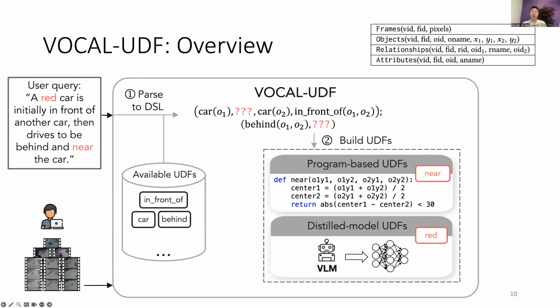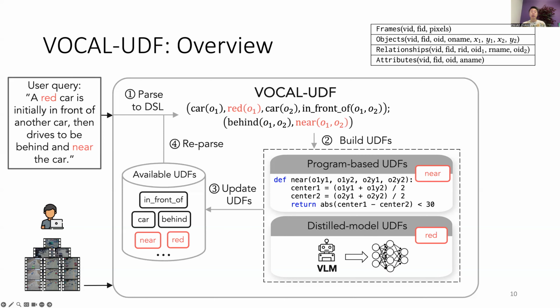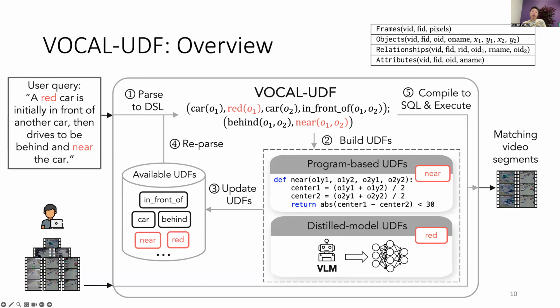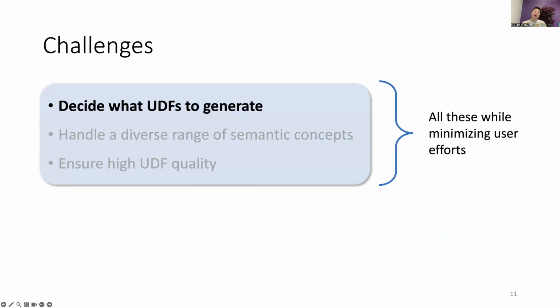In this paper, we assume that UDFs to extract objects are given and are used to populate the relational database, and we focus on generating UDFs to extract relationships and attributes. I will come back later to the details of those UDFs in a few slides. After that, we update the list of available UDFs, and then the parser reparses the query into the DSL, and finally compiles it into SQL for execution. Now I will describe each component of the system in more detail.